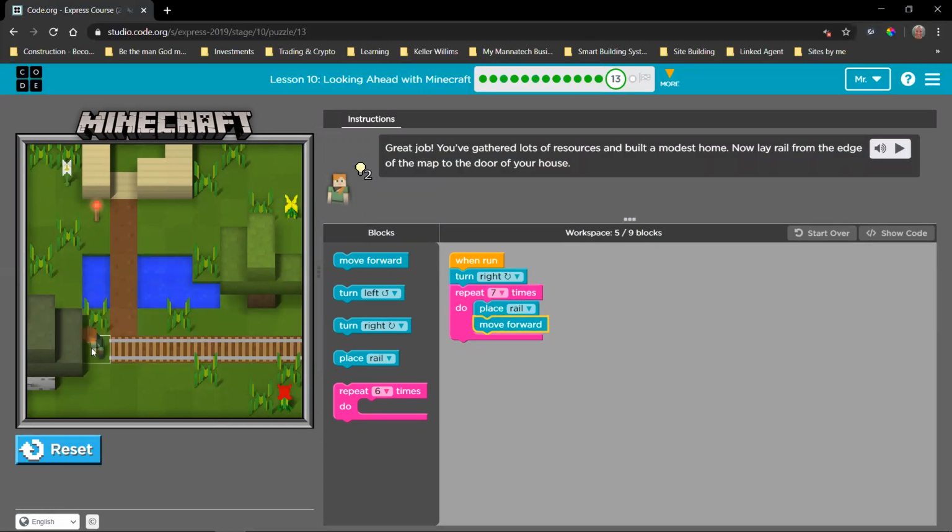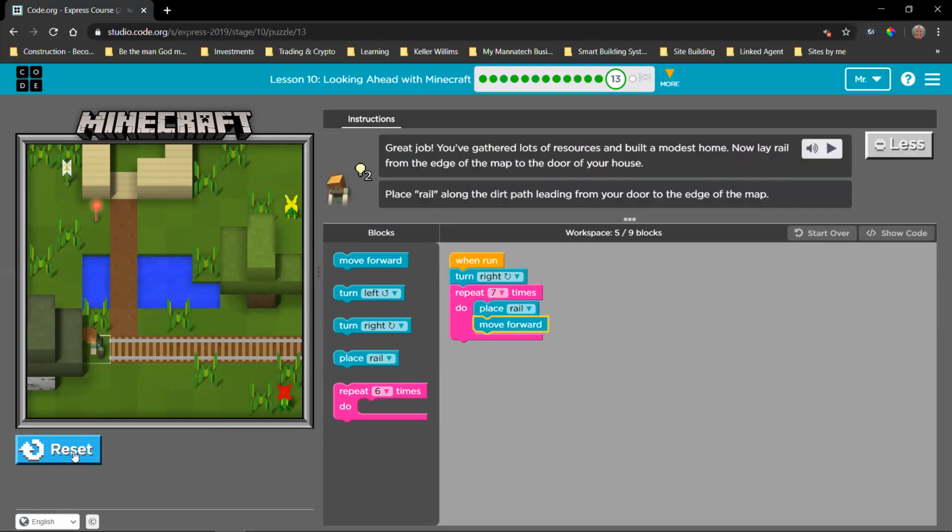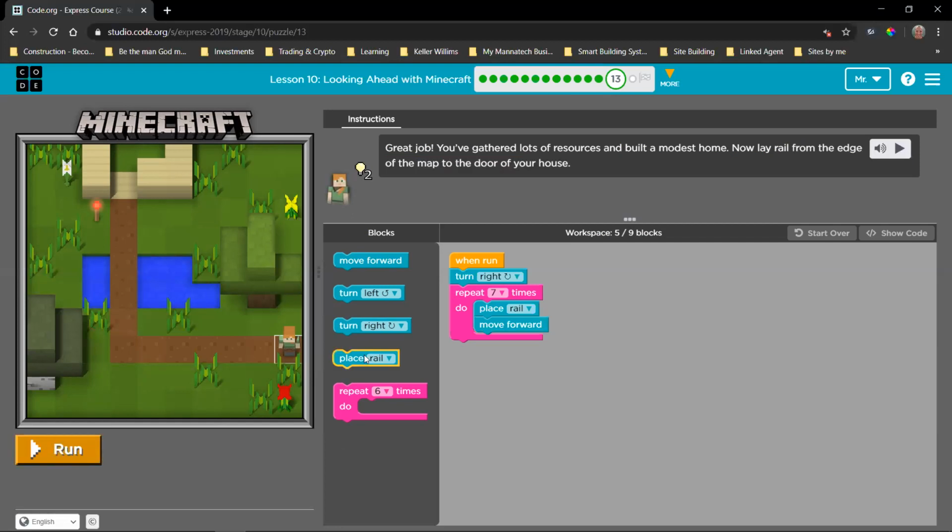Okay, so this is as I expected. That's not a good place to be. So now we know the problem is not with the code that we wrote, this code, to create the rail. The problem is by how many times. So we can just come here and adjust our repeat block. We don't have to fiddle with this code. We can just leave that the way it is. Aha, that's better.